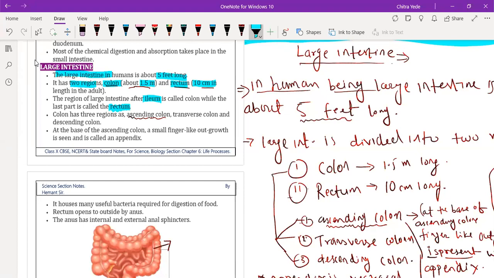So the ileum opens into the colon, which is the first part of the large intestine, and the rectum is the last part.